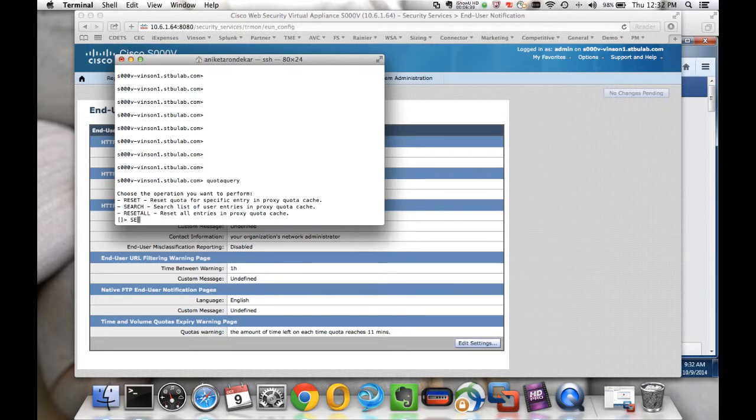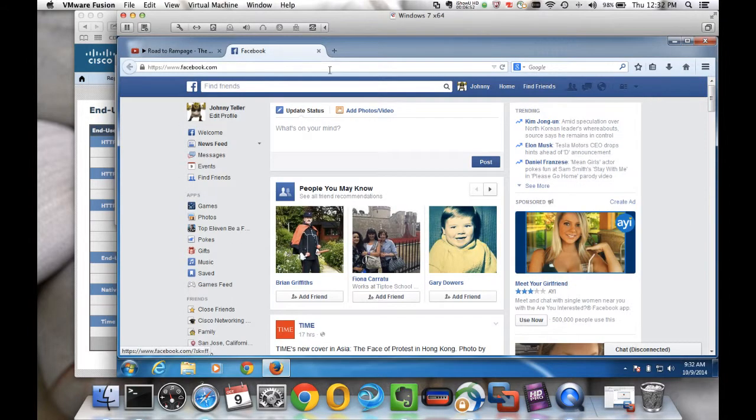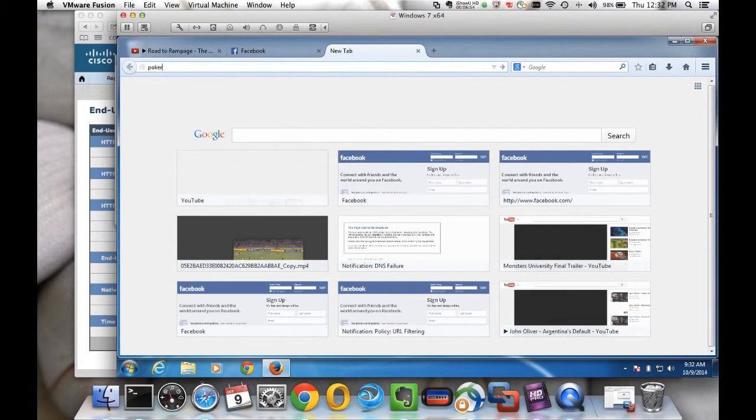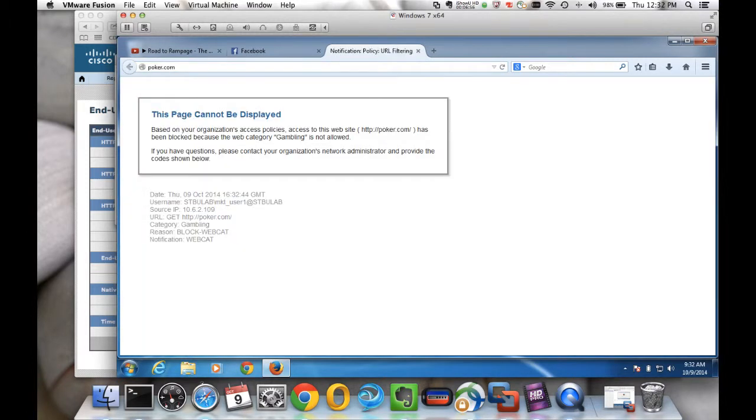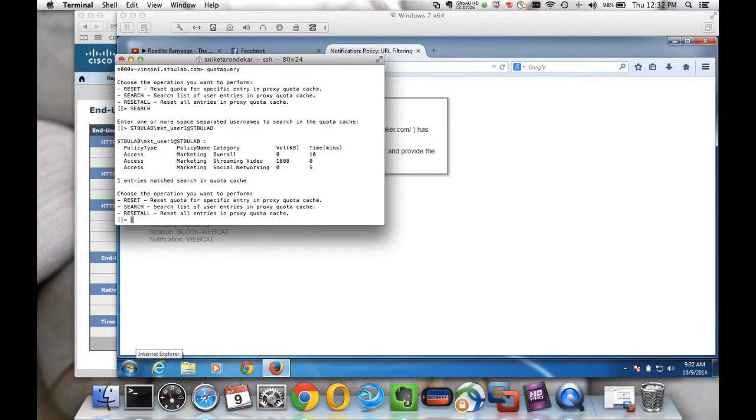I'm going to search for a particular user that I have authenticated previously, and that user is marketing user 1, but I could easily go to a blog page and copy the username right there. And I'm going to paste this over here.